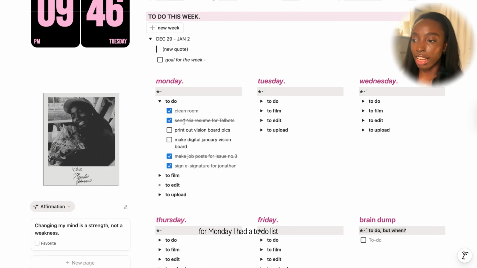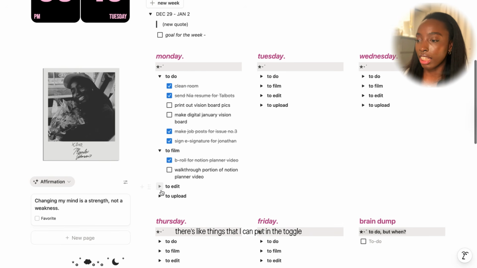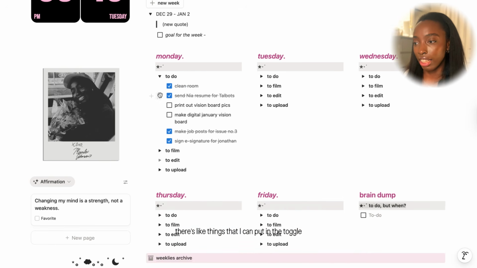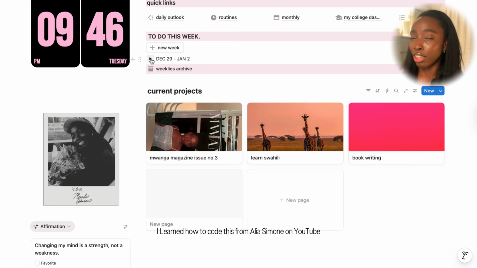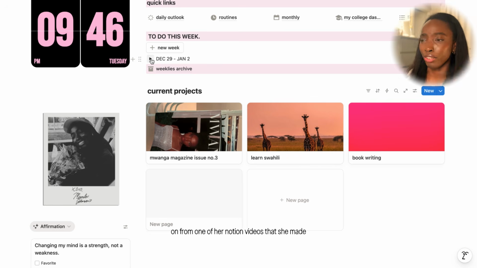For Monday, I had a to-do list. Every day there's things that I can put in the toggle. I learned how to code this from Aaliyah Simone on YouTube from one of her Notion videos that she made.